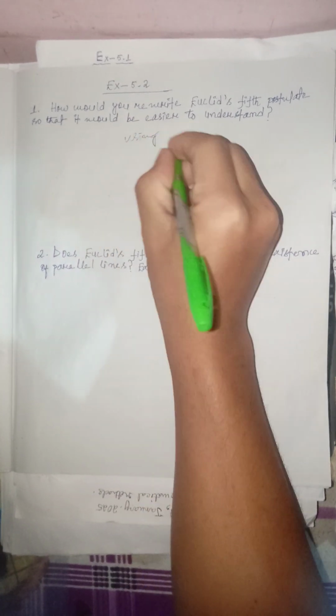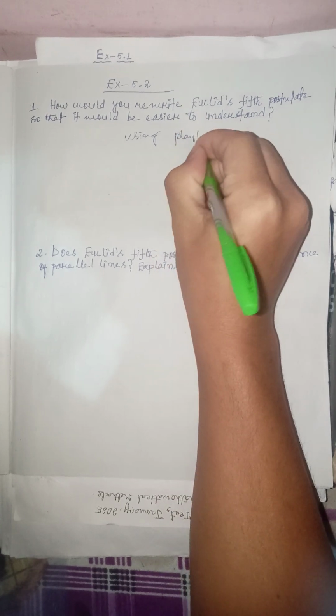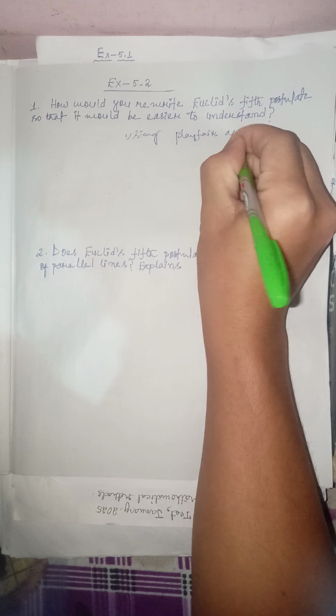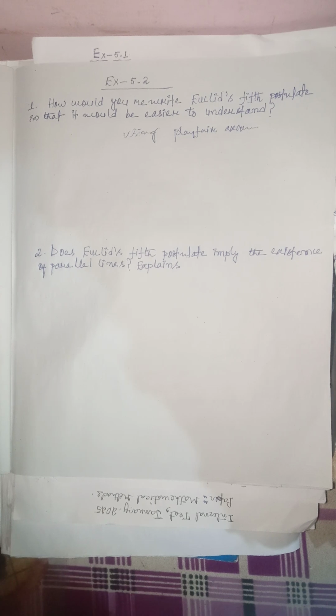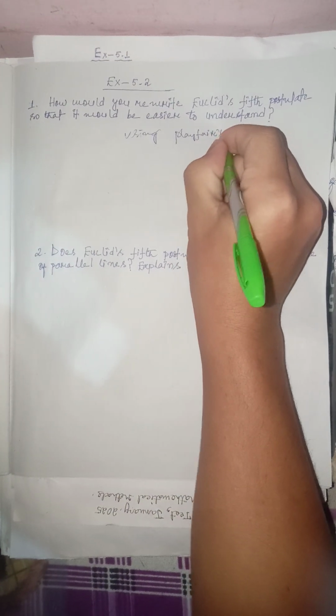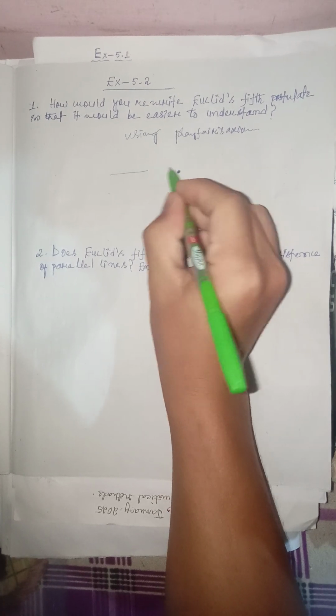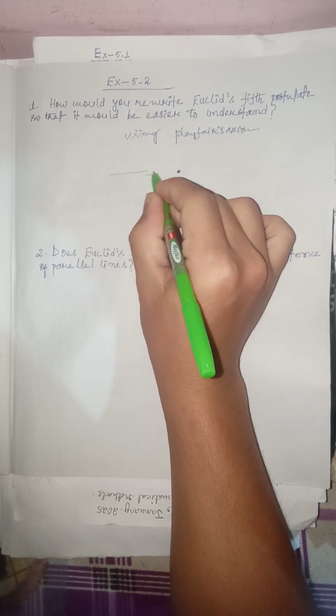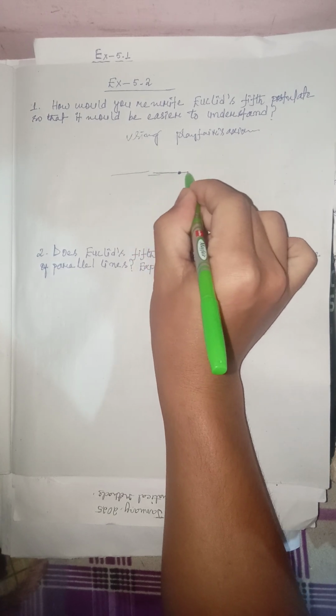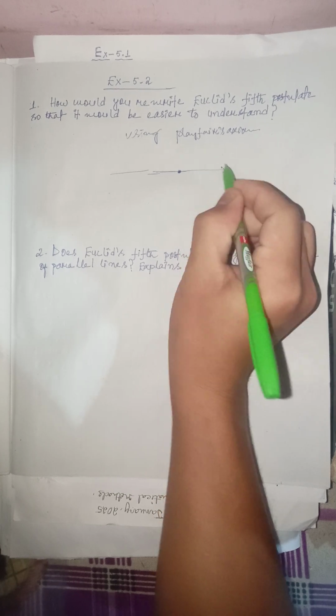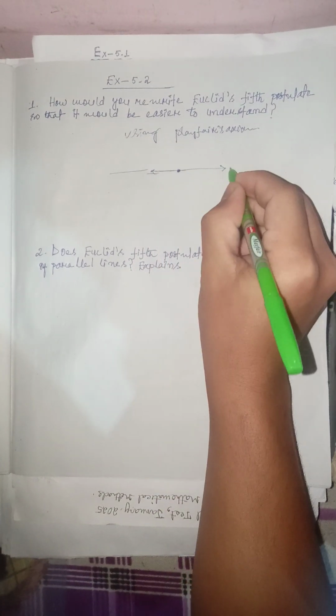Using Playfair idiom. Okay. Right. Now, in order to make it a little bit easier, we have to draw what is given. Let me take this as 1 point. Using this point and passing through this, let me draw a line. This is a line which passes through this point like this. Okay, and let me name this one as M.